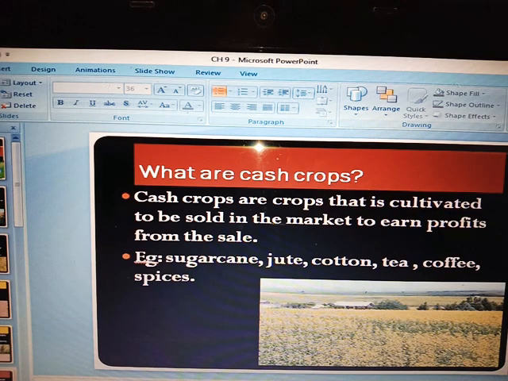From the word cash itself, money, when the name itself has money in it, then you can understand what kind of crop it is. These crops are grown to be sold in the market, and the farmers earn money from it. So let's know about each one of the crops which are grown in different areas.